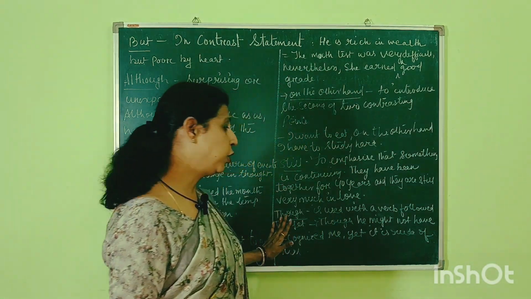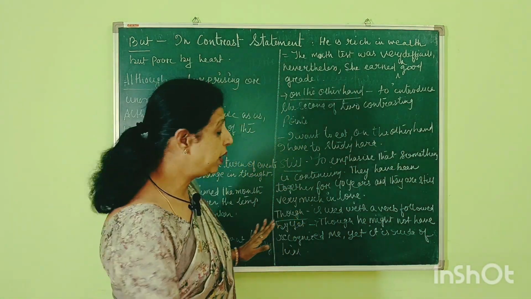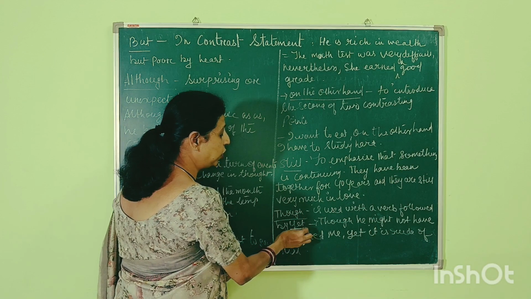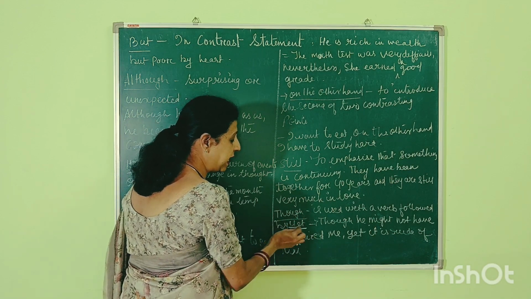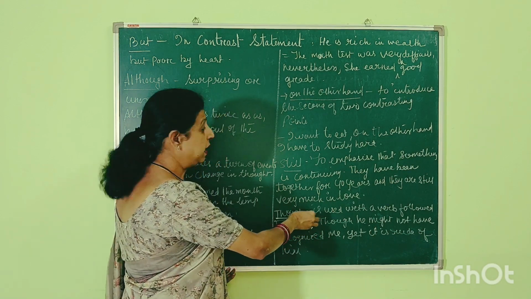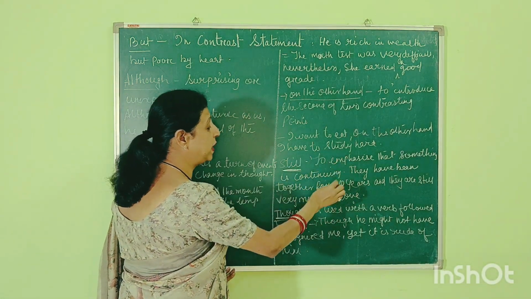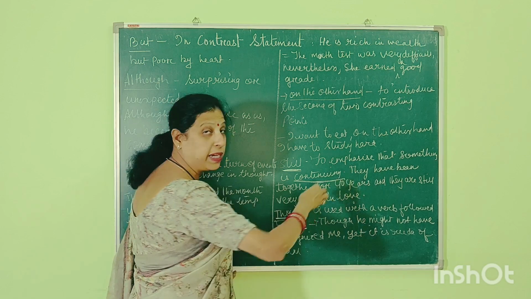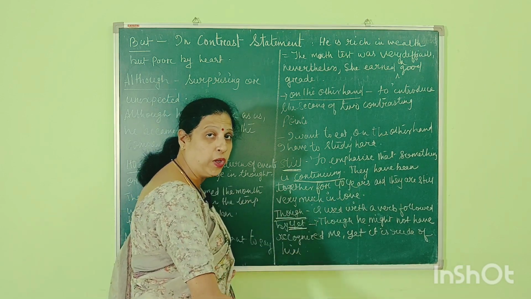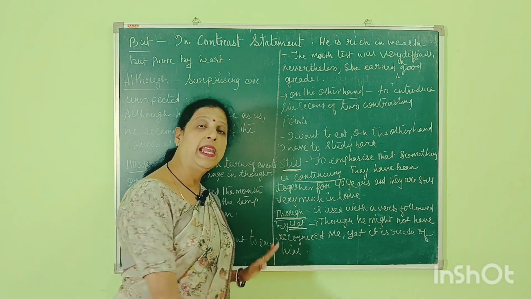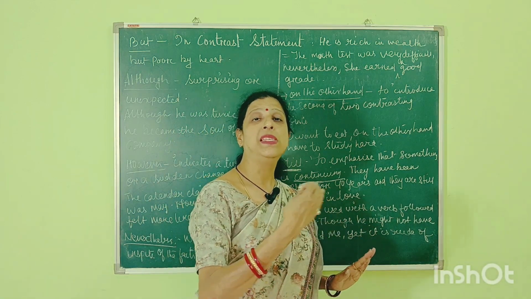So when you are using though, there is a word like yet. You are also supposed to use yet along with though. And when you are using still, it means something is continuing, it is in process, it is going on. So in that case we will use still.